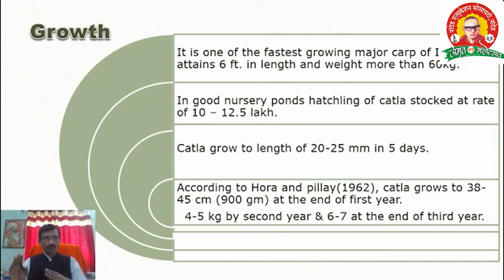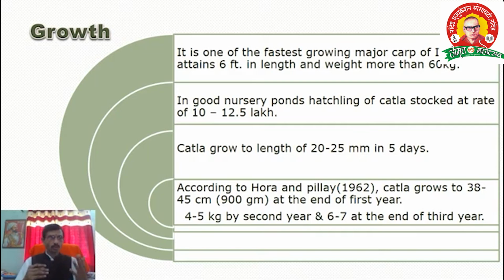Then the next one is about the growth of the fish Catla. It is one of the fastest growing major carps of India, attaining 6 feet in length and 60 kg in weight. I already told you it is a fast growing fish compared to Rohu and Mrigal. That's why more and more fishermen culture the Catla fish. In a good nursery pond, hatchlings of Catla are stocked at the rate of 10 to 12.5 lakh per hectare. This is the stocking procedure of Catla. Catla grow to a length of 20 to 25 mm in 15 days.